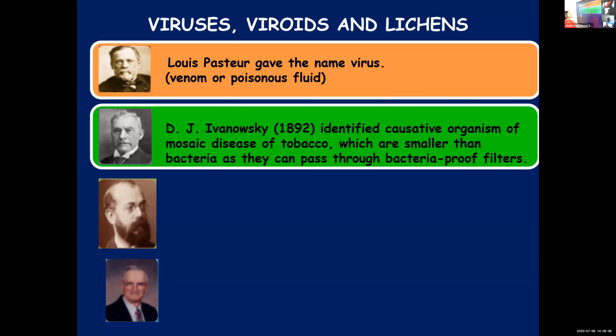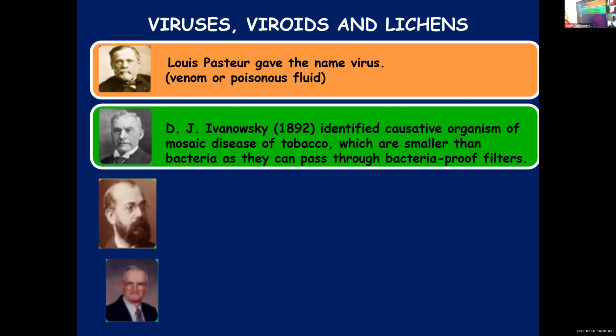Later, D.J. Ivanovsky in 1892 identified the causative organism of tobacco mosaic disease. Tobacco mosaic disease, as the name suggests, affects tobacco plants and causes a mosaic appearance on the leaves or parts of the plant. Patches of different colors, yellow and green, will appear on the parts of the plant, and it will lead to stunted growth of the plants too. And he was the person, D.J.